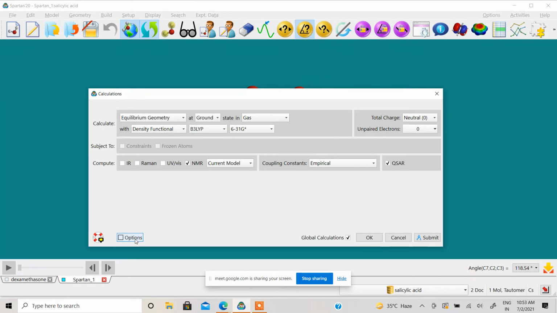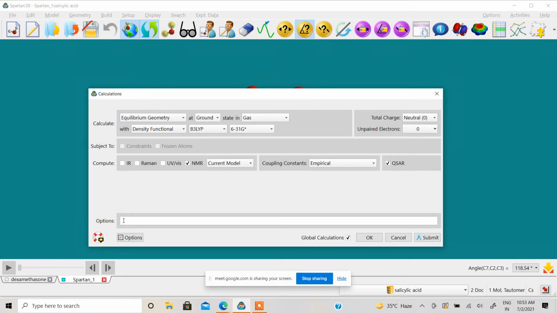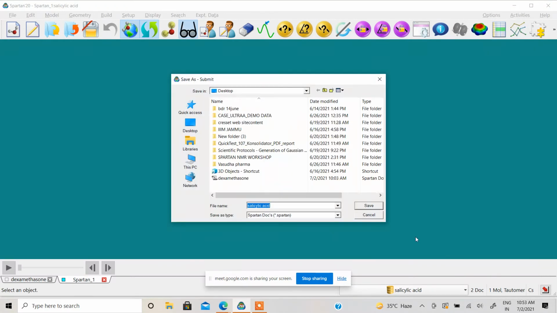Then again, if you want to include something additional which is not available in these options, we have an additional option. You can enter keywords, and how to get the keywords, all details you will get inside the software itself. So we have shorthand keywords. You can use them and run your job. So suppose I just click and submit the job, what will happen? It will ask me to give some name. So I am just giving a simple test.